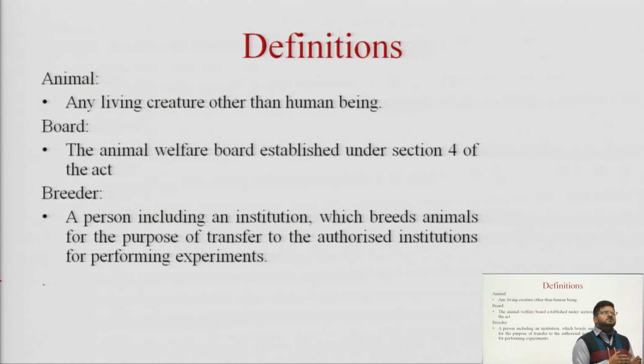Now what happens is, only in the higher institutions, in the research institutions where actual research is done and where we have to do in vivo experiments, there only do we use animals.